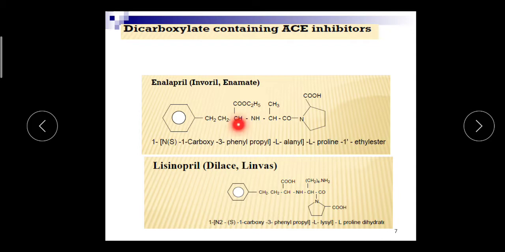Here this moiety is a 3-carbon chain, 1 2 3, propyl, and on that propyl there are different substitutions. At the first carbon there is a carboxy group in the form of an ester, so 1-carboxy, and from the third carbon there is attachment of phenyl, so 3-phenyl, a total 3-carbon chain, that is propyl.